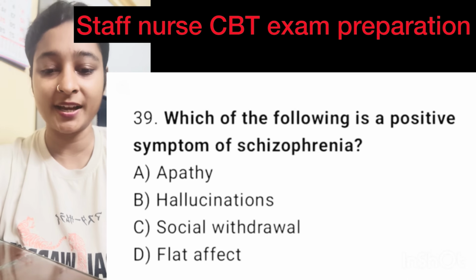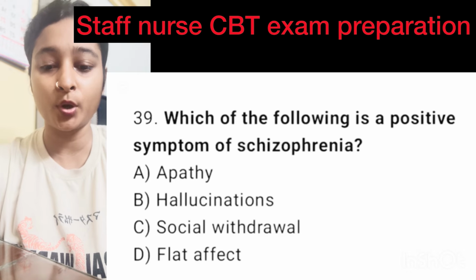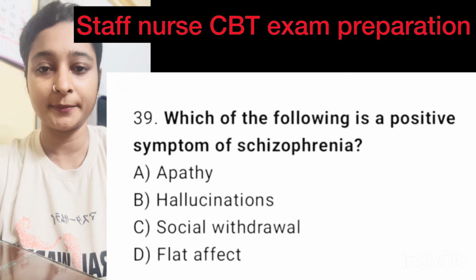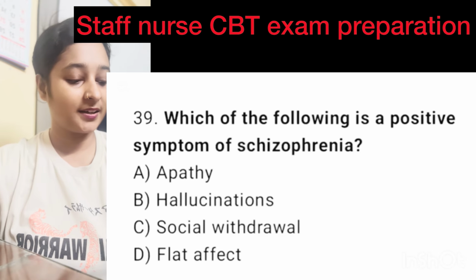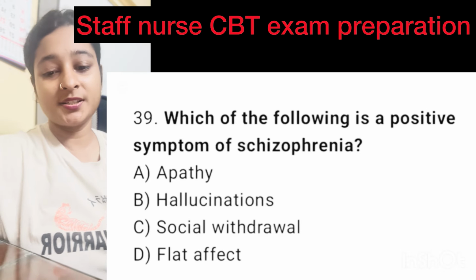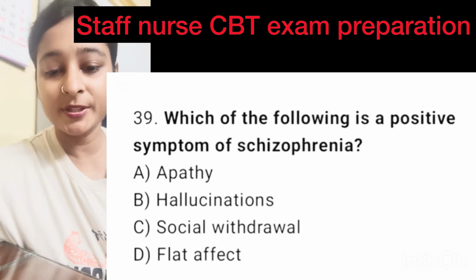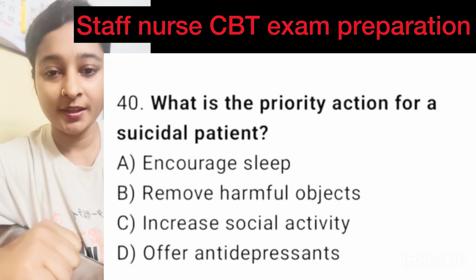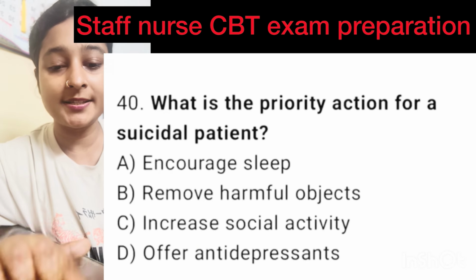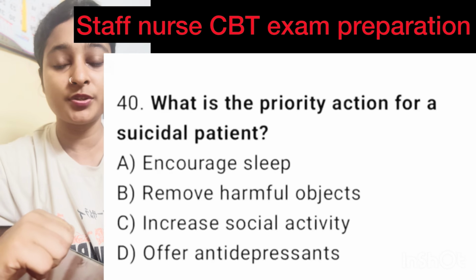Question number 39. Which of the following is a positive symptom of schizophrenia? Here correct option is option B, hallucinations. Question number 40. What is the priority action for the suicidal patient?